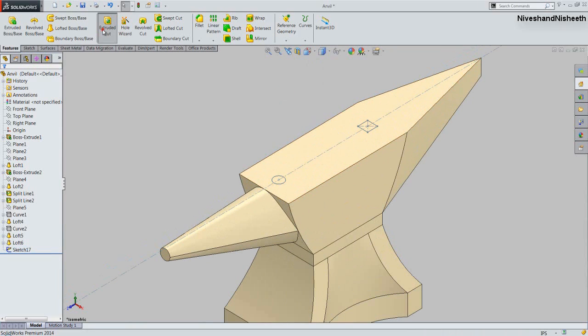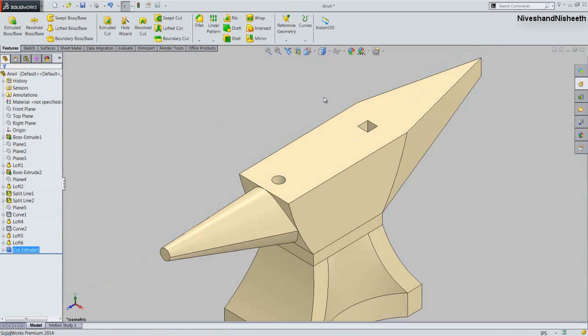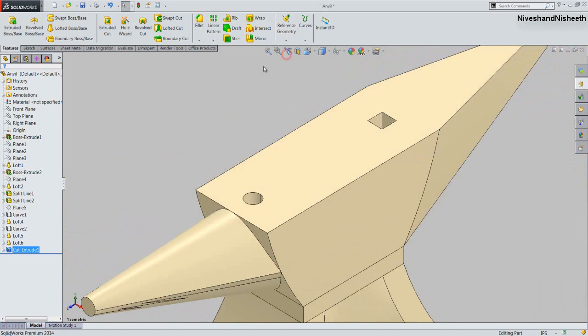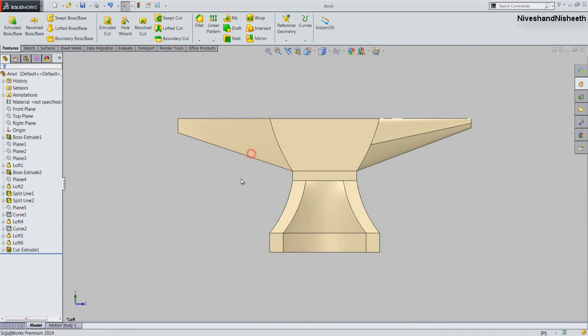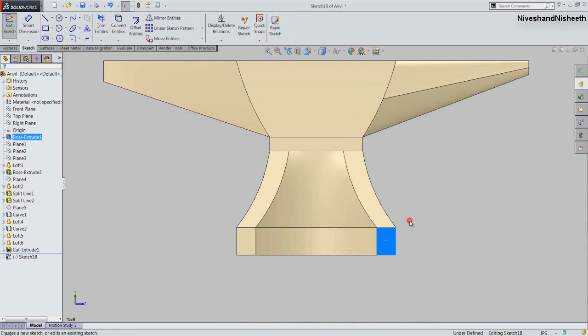Let's start the Extruded Cut command. Select the sketch, and fix the depth value 1 inch and click OK. See, my 2 slots are created over the Anvil model. Rotate the model in this position. Create a new sketch over this face.